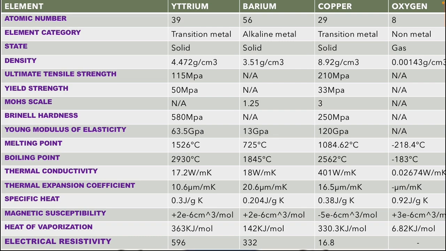From the above table, we can get the annealing and mechanical properties of yttrium, barium, copper, and oxygen, briefly.